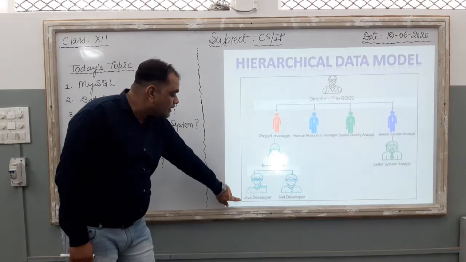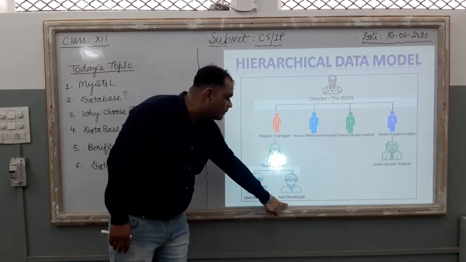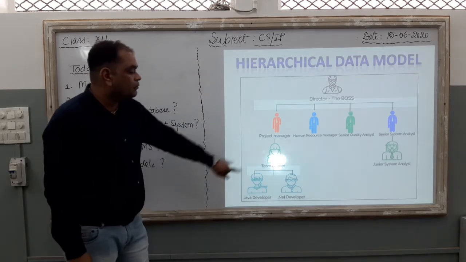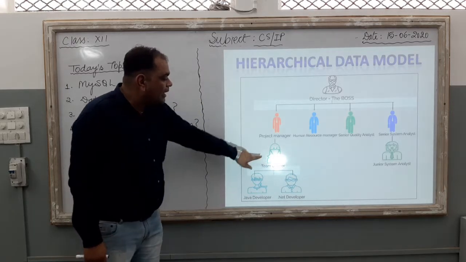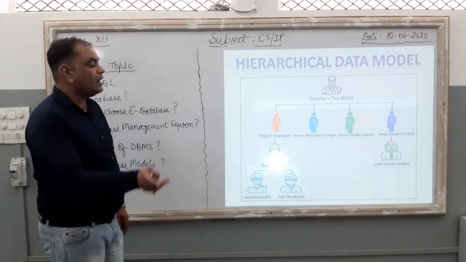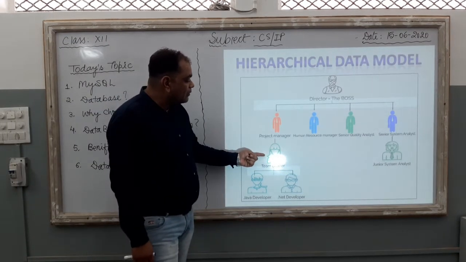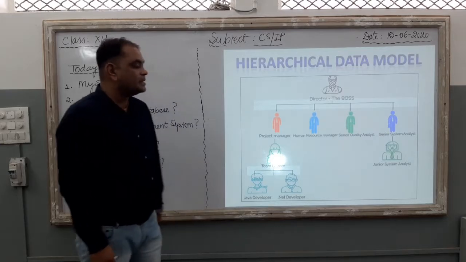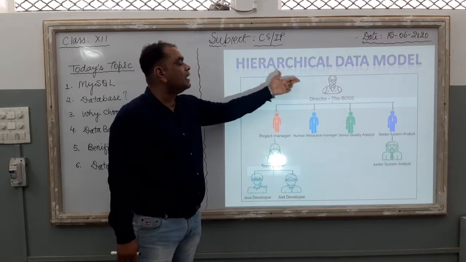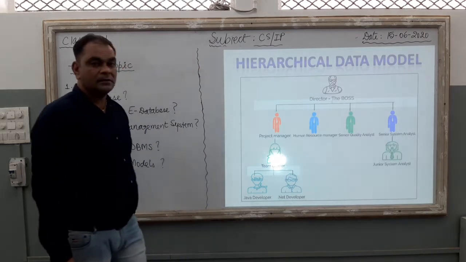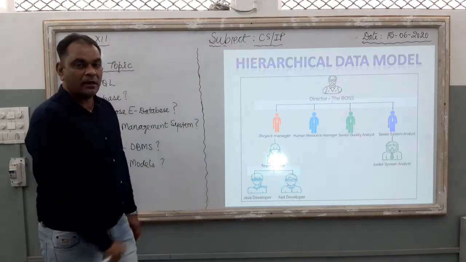So a Java developer is going to report to the team leader, and the .NET developer is also going to report to the team leader. Clear? So these are the children, and the team leader acts like a parent. Again, the parent of the team leader is the project manager, and the parent of the project manager is the director, the boss of the office. Here, the boss acts like a root element in this model.